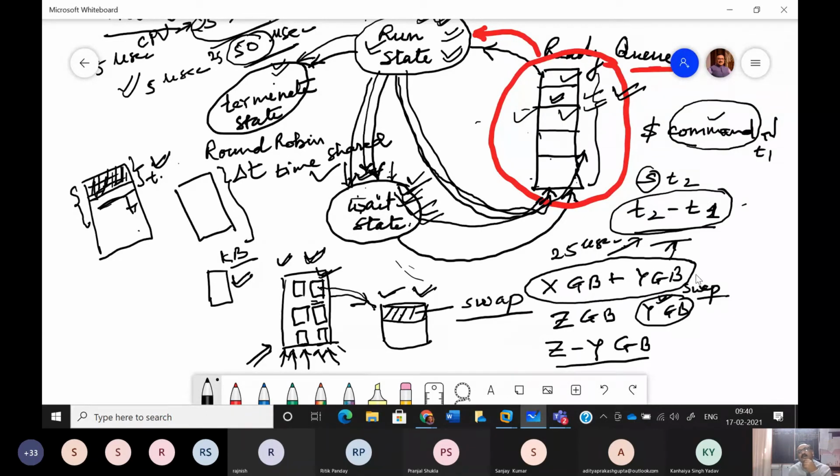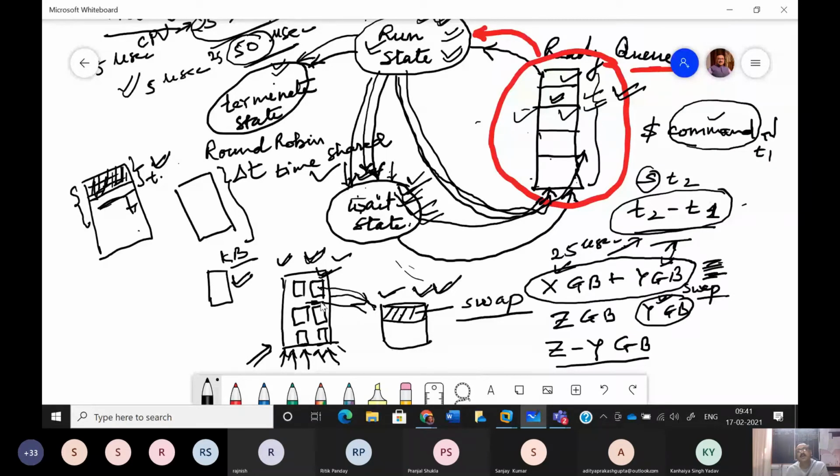So it gives the impression that this much amount of RAM is available with the system, though the actual physical RAM is only x GB. But since you have fixed y GB on the hard disk, and that space is also used by the operating system for the execution of your program, the apparent or virtual memory will become x GB plus y GB. That means x plus y GB. तो इतना उसके पास स्पेस हो जाएगा, लेकिन अब इसमें एक कॉस्ट भी पे करनी होती है. It is not possible that a very large space on the hard disk can be fixed as swap area, because if you increase the size of the swap area, more programs will be shifted.